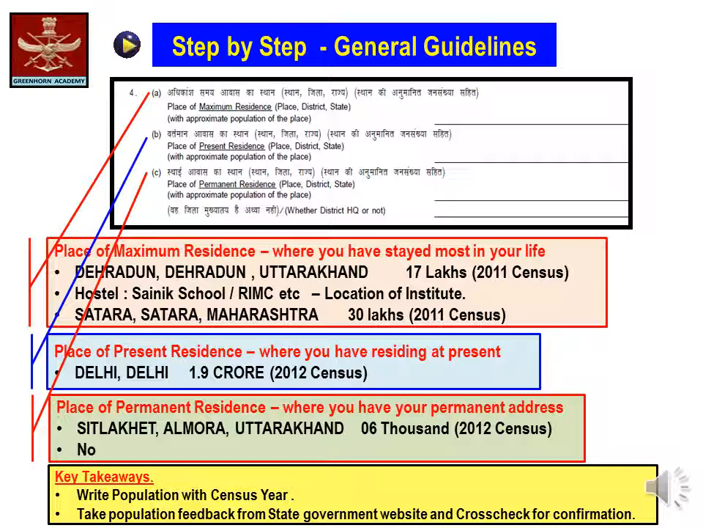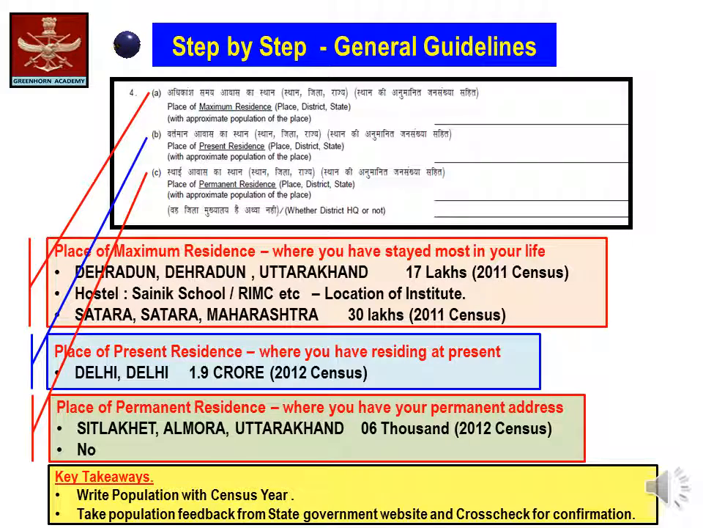Boys and girls, I am specifying why the population census is to be written: different websites may give a different population. So to clarify the doubt and leave no stone unturned, it is best to write even the population census. Now coming to serial B, place of present residence.